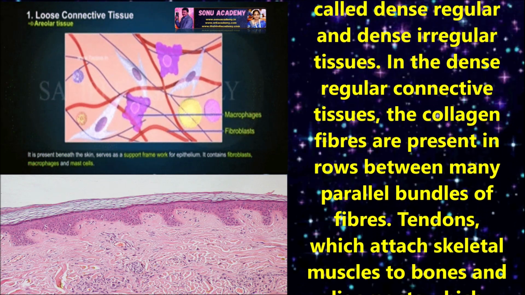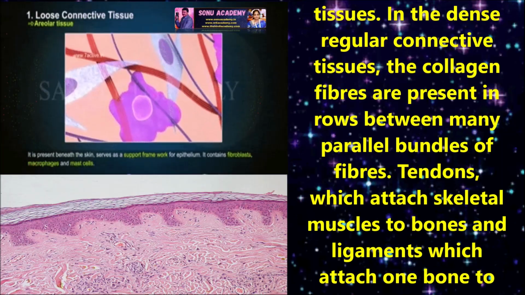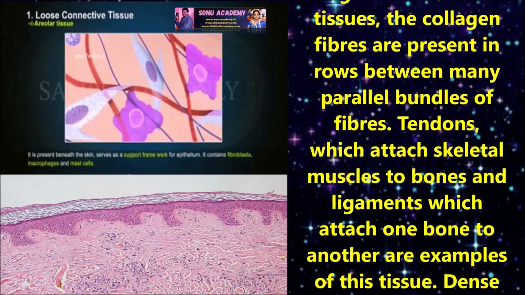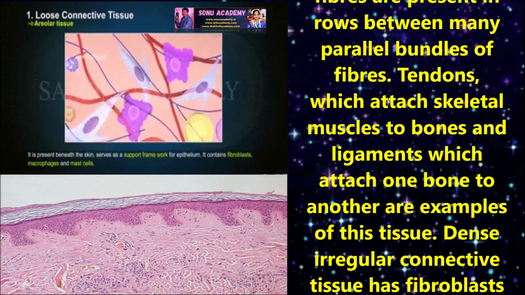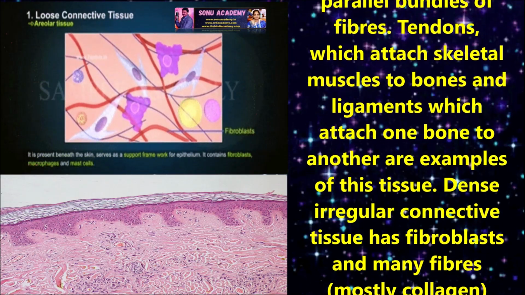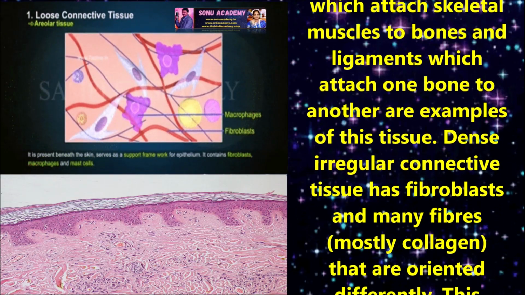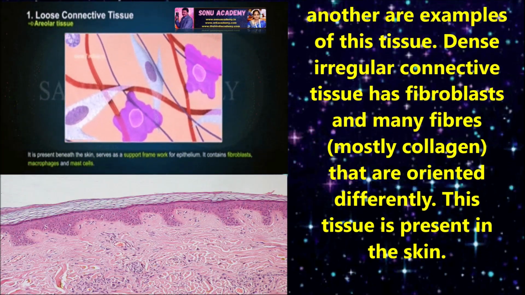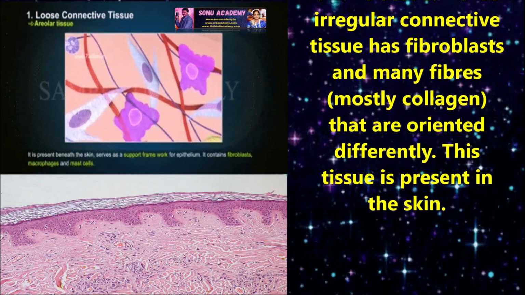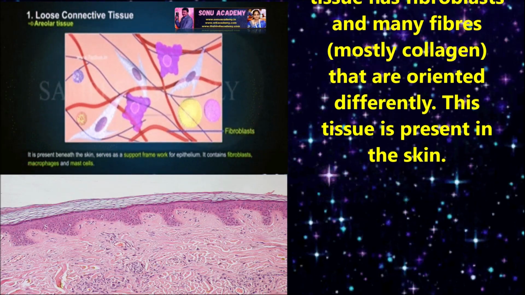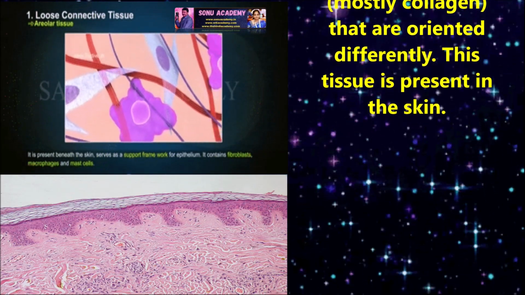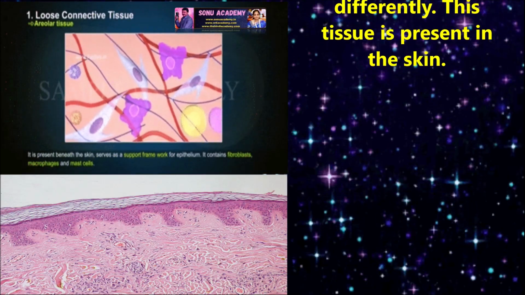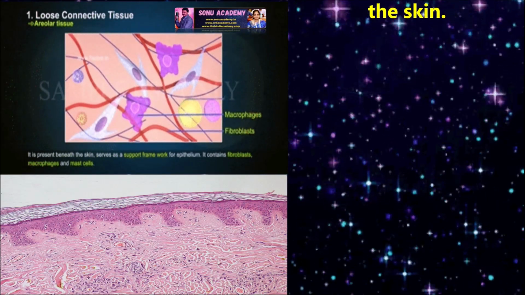In the dense regular connective tissues, the collagen fibers are present in rows, mainly parallel bundles of fibers. Tendons, which attach skeletal muscles to bones, and ligaments, which attach one bone to another, are examples of this tissue. Dense irregular connective tissue has fibroblasts and many fibers, mostly collagen. They are oriented differently. This tissue is present in the skin.